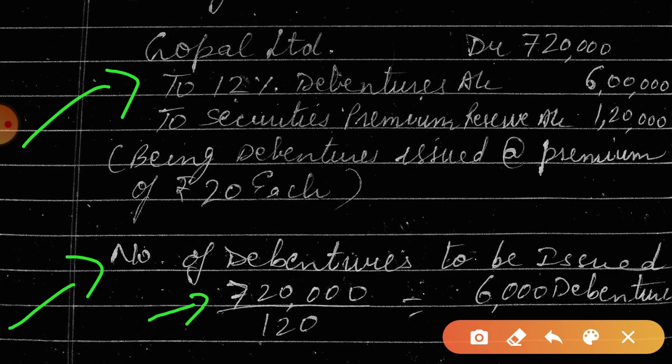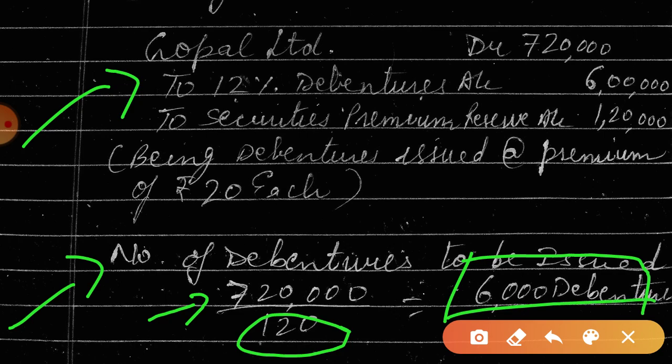And 1,20,000 is the value of the debentures to be issued, because it is at 20% premium. That means 20% of rupees 100. So what is the cost of a debenture? Rupees 120. So when we divide the amount by the value of one debenture, we get the total number of debentures to be issued.